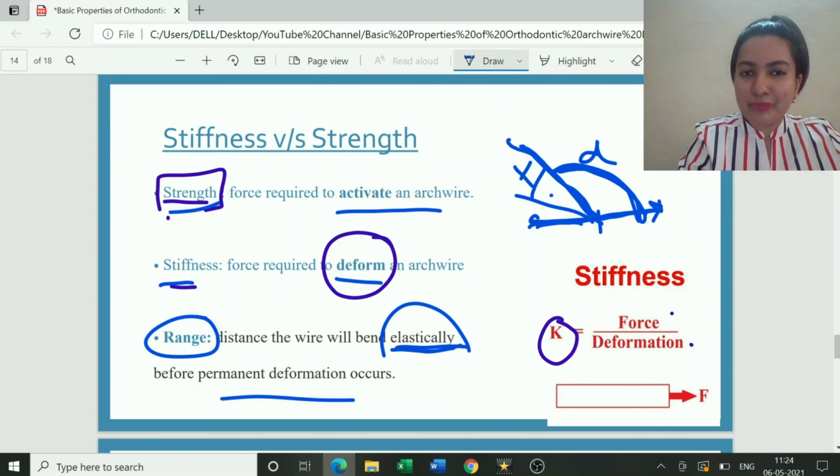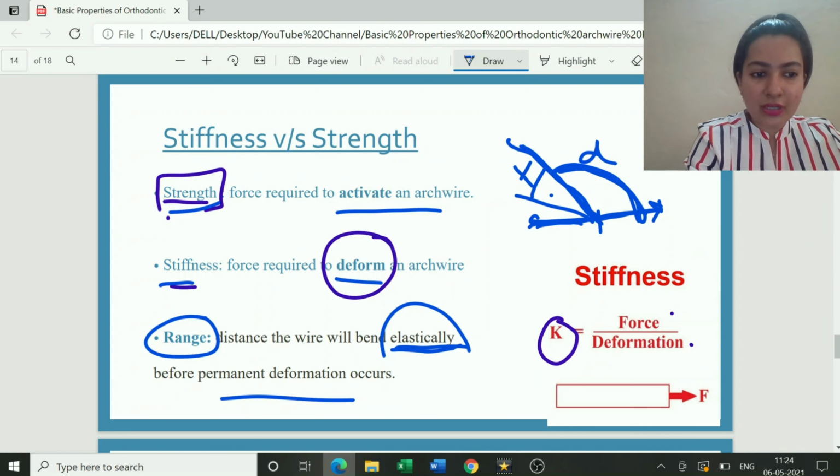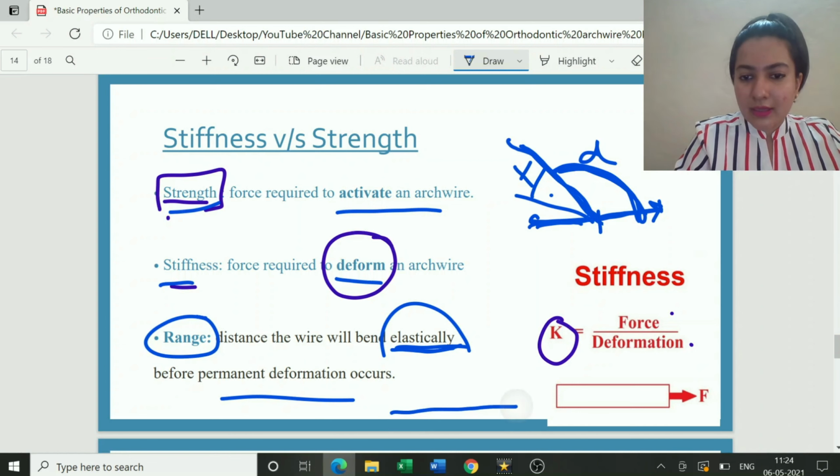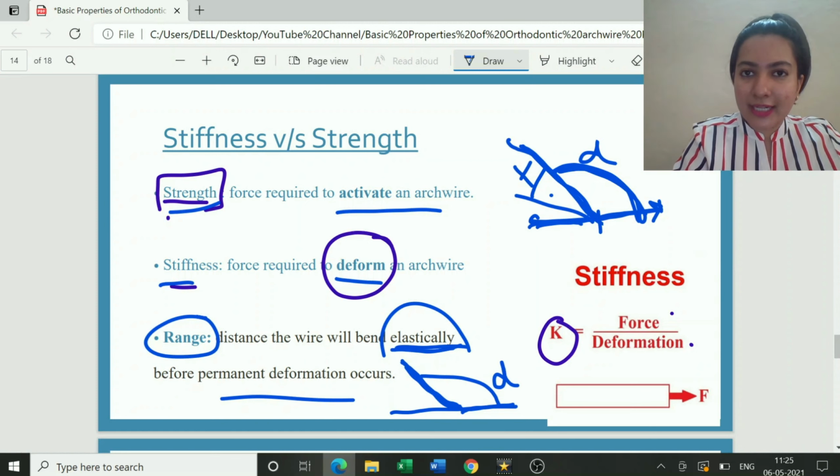Again let me explain to you the concept of range. If this is my straight wire and I hold the wire from here and bend it this way, this portion of the wire comes here. So this is a particular distance which the wire has covered. Till this particular point, the wire will behave in an elastic manner.